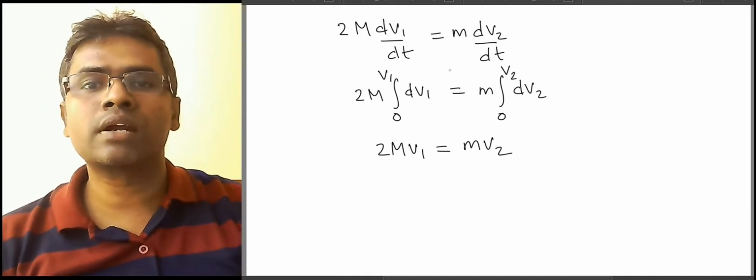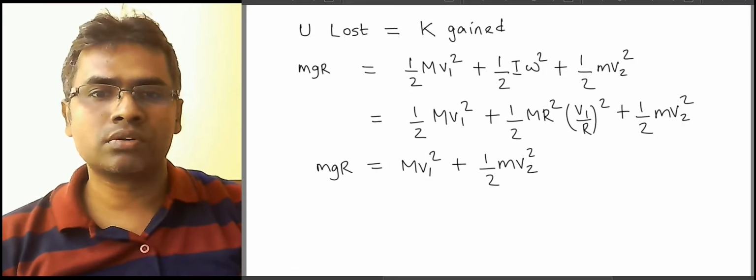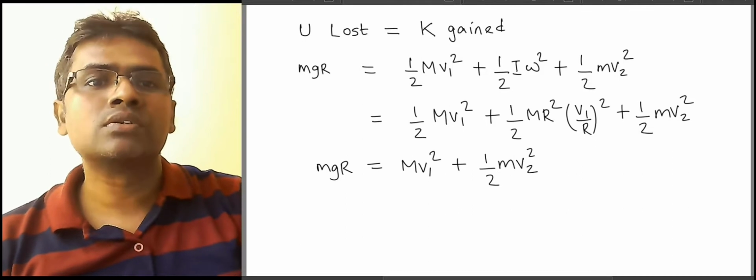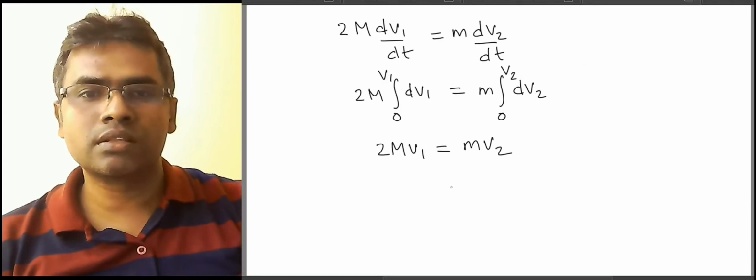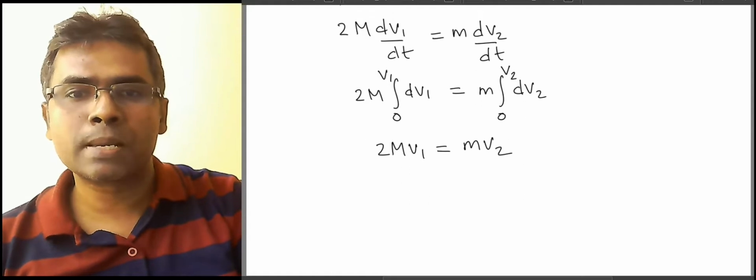So now we can go back to our equation here. MgR is equal to M v1 square plus half m v2 square. So we can use this to get the values of v1 and v2. Let's do that.